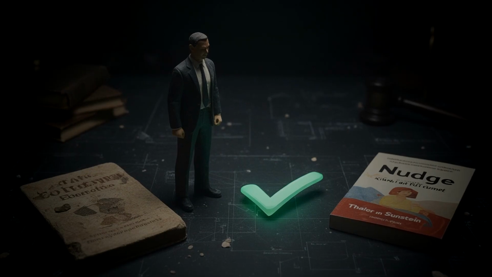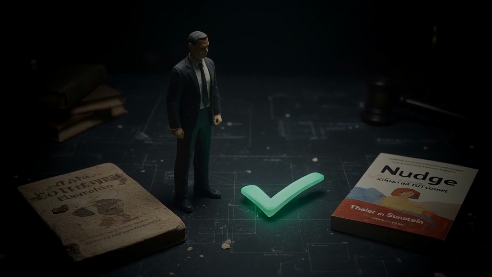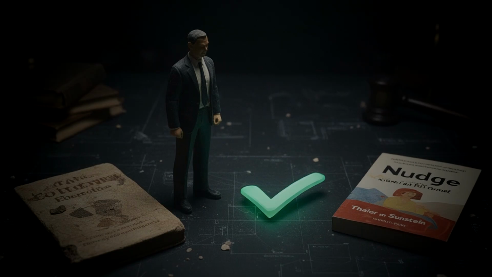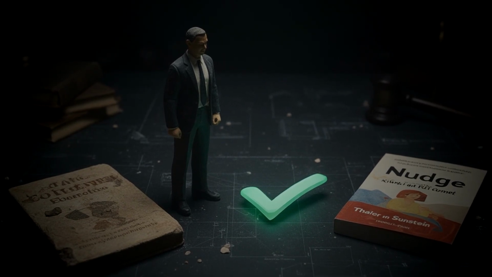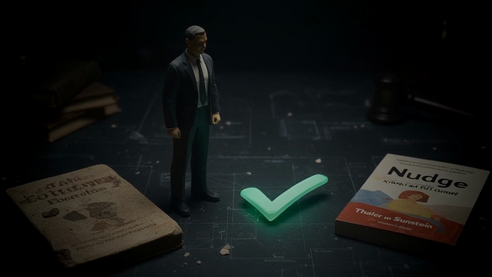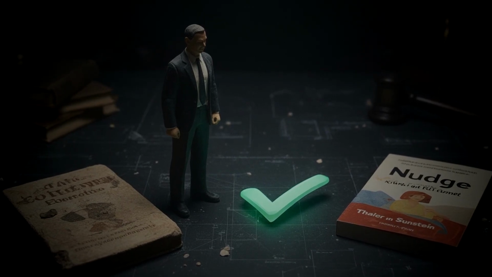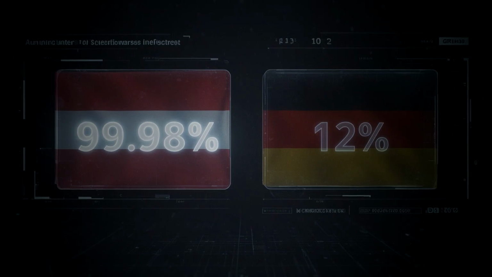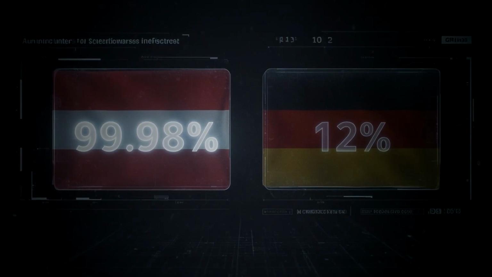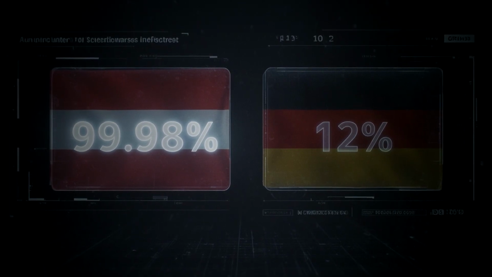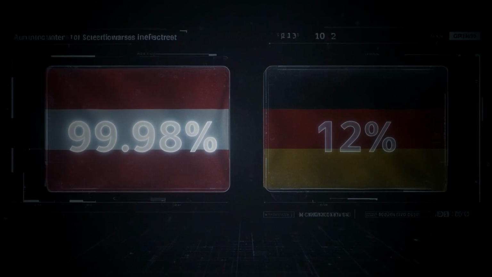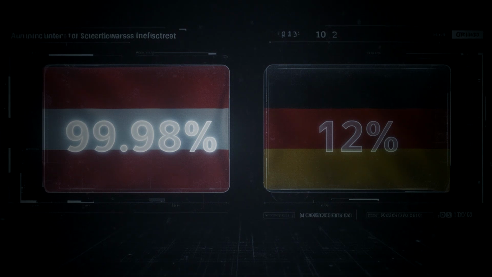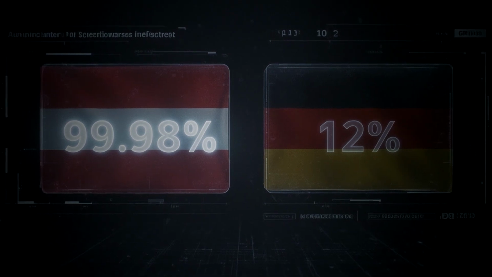These two countries share a language, a culture, and comparable medical standards. Austria used an opt-out system. Donation was the default. Germany used an opt-in system. Donation required active registration. The result: Austria's organ donation consent rate was approximately 99.98%. Germany's was around 12%. 99.98% versus 12%. Same language, same culture. The only variable, whether the box was checked by default or left blank by default.